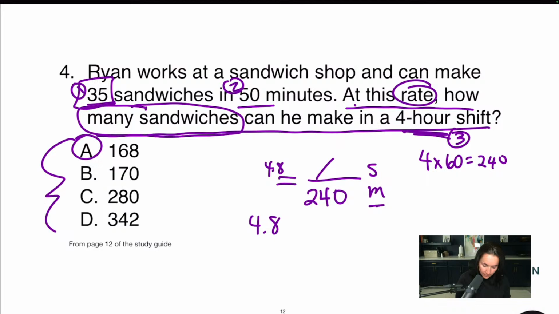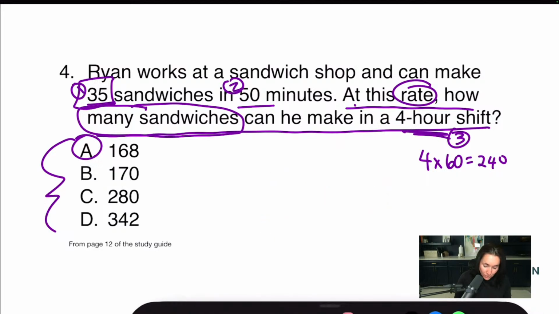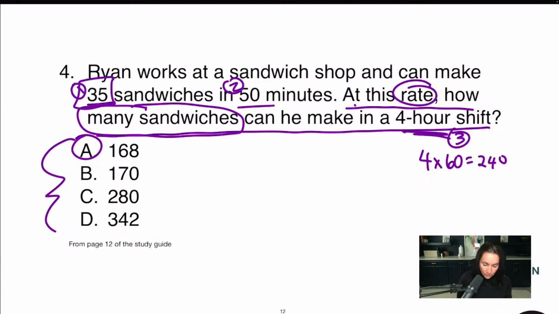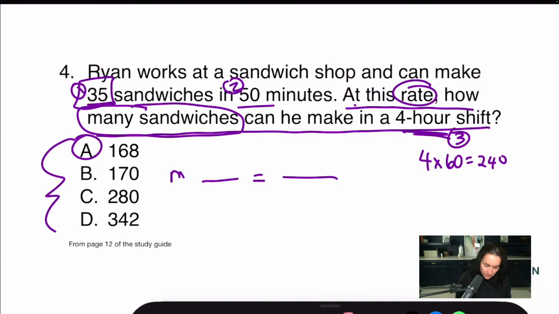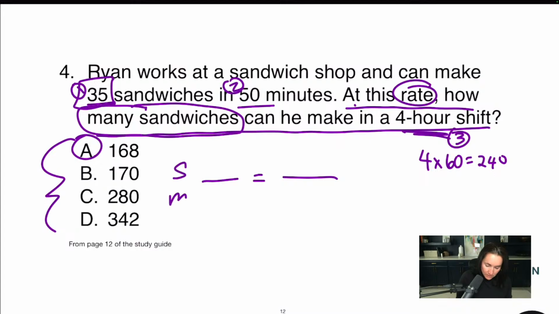So let me erase this so we have room. This is how I always do it. I don't like shortcuts because I feel like when I make shortcuts, sometimes, especially on things like that, sandwiches over minutes. Give me a second. Sandwiches over minutes equals sandwiches over minutes. I can do 35 sandwiches in 50 minutes.